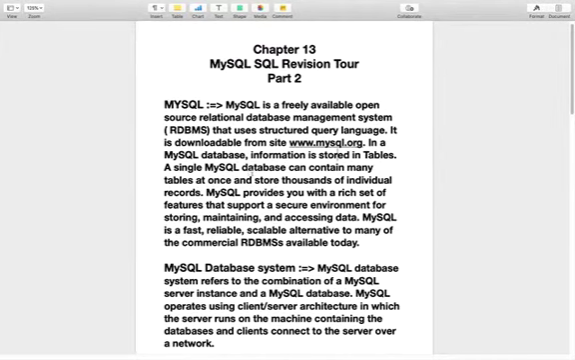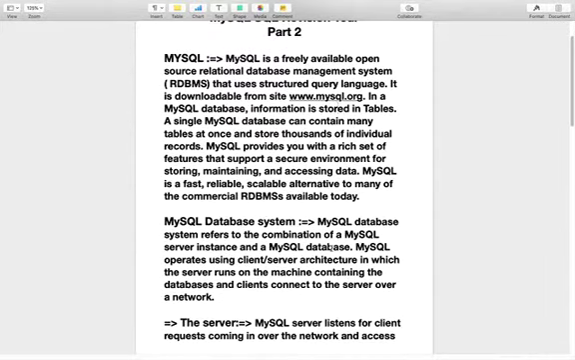A single MySQL database can contain many tables at once and store thousands of individual records. MySQL provides you with a rich set of features that support a secure environment for storing, maintaining and accessing data. So with the help of MySQL, we can store large data in a table, and a database can contain many tables. MySQL is a fast, reliable, scalable alternative to many of the commercial RDBMS available today. So MySQL is a very fast and reliable RDBMS.